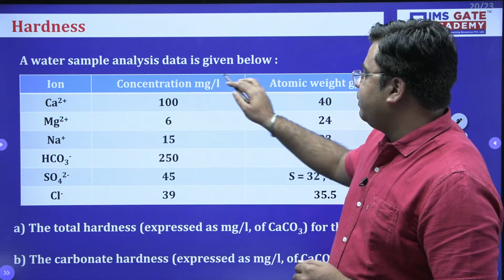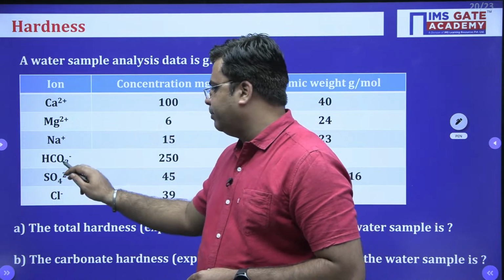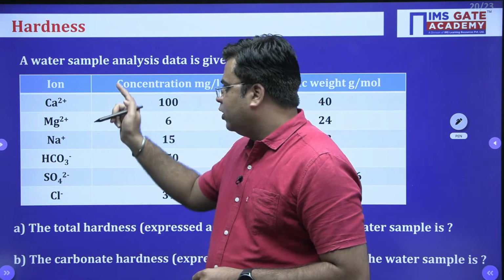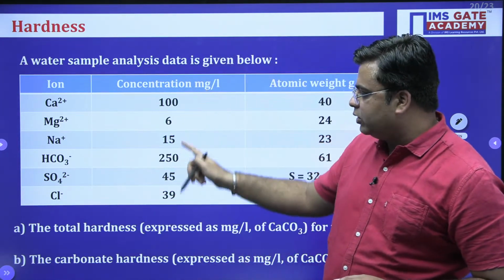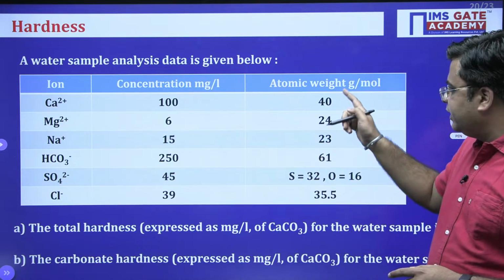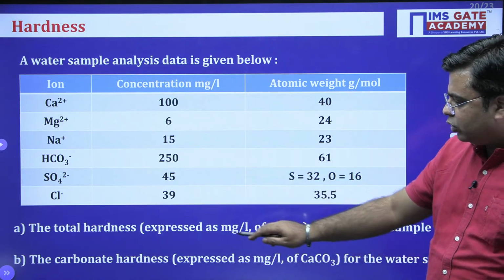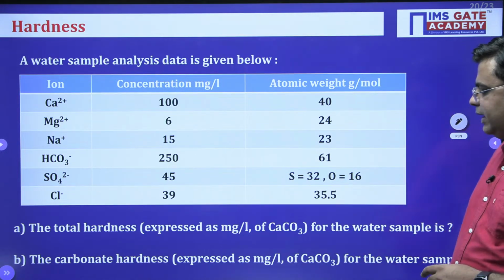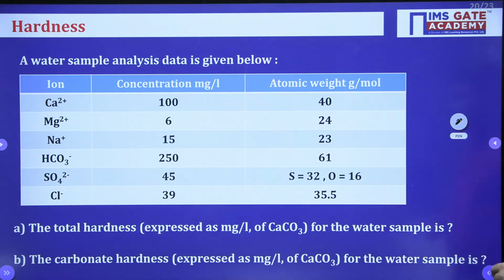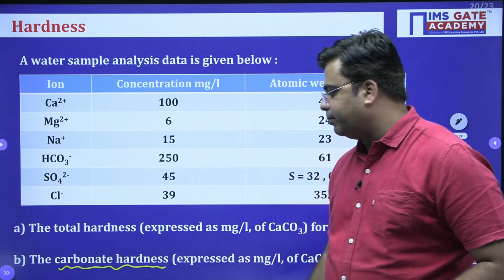A water sample analysis data is given to you. You know calcium, magnesium, sodium, bicarbonate, sulfate, chloride. All these ions are present and the concentration of all these ions is also given to you. Then you are also given the atomic weight of all these ions. You need to calculate the total hardness as milligram per liter of CaCO3, and you also need to calculate the carbonate hardness of the water sample.